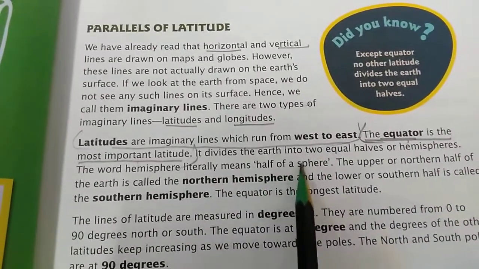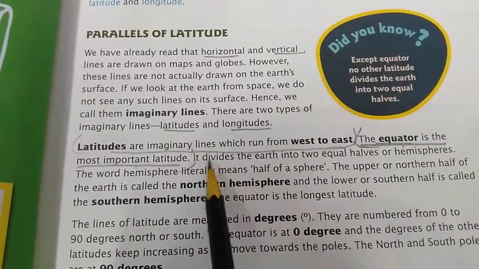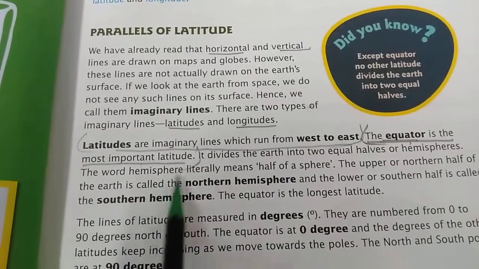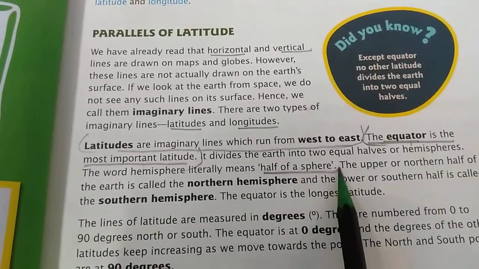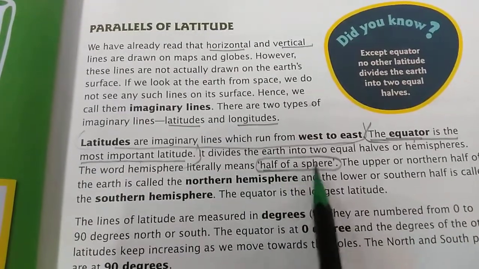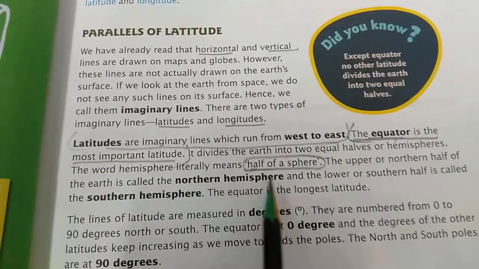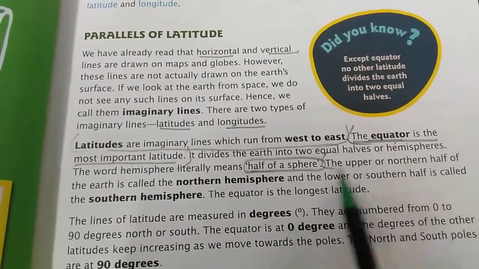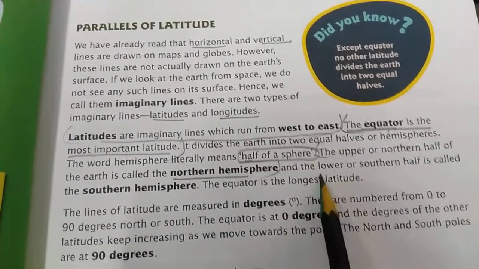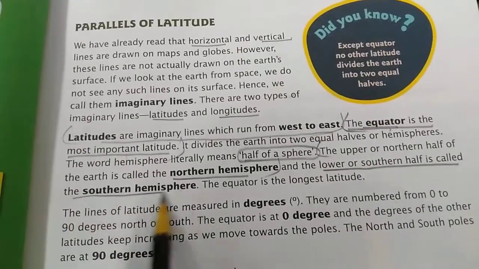It divides the earth into two equal halves or hemispheres. So with the help of the equator, the whole earth is divided into two equal halves. The word hemisphere literally means half of a sphere. The upper or northern half of the earth is called the northern hemisphere, and similarly the lower or southern half of the earth is called the southern hemisphere.